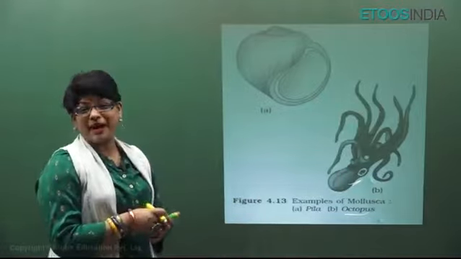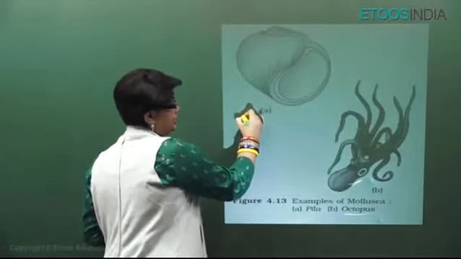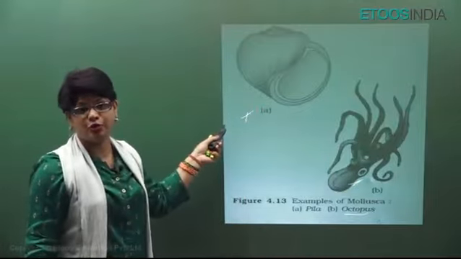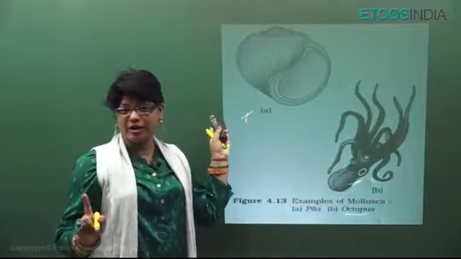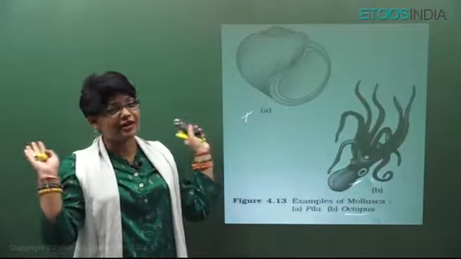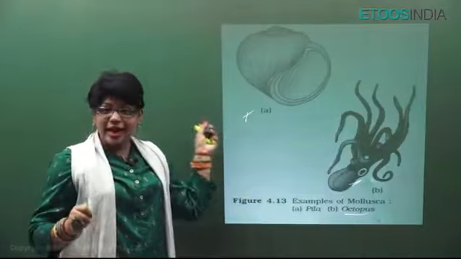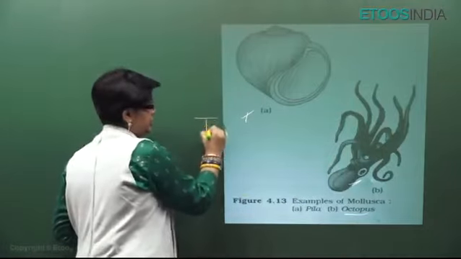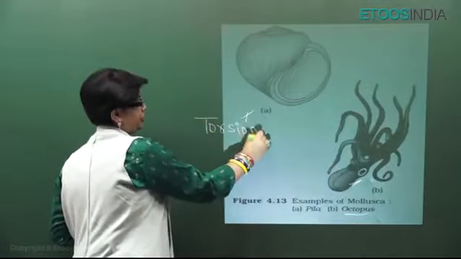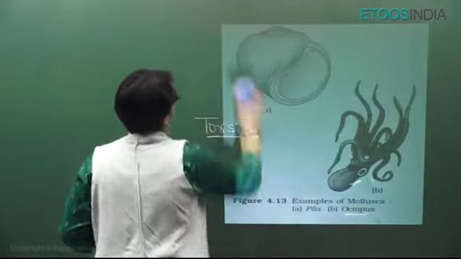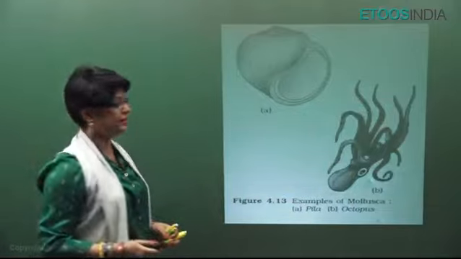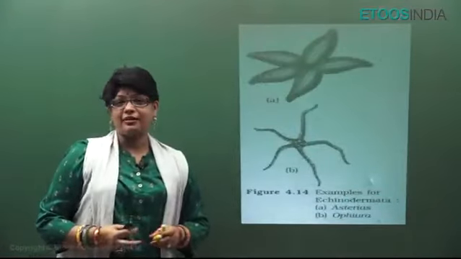Now this is Pila or apple snail. This belongs to Gastropoda class. This is Cephalopoda class. Gastropoda is the largest class of mollusca, and mollusca is the second largest phylum of animal kingdom. Now in Gastropoda class they have a unique phenomenon called torsion phenomenon. This is very, very important. They are asymmetrical, alright, and they are oviparous, internal fertilization and indirect development. Trochophore larva is there. Now this is the next phylum, that is Echinodermata.